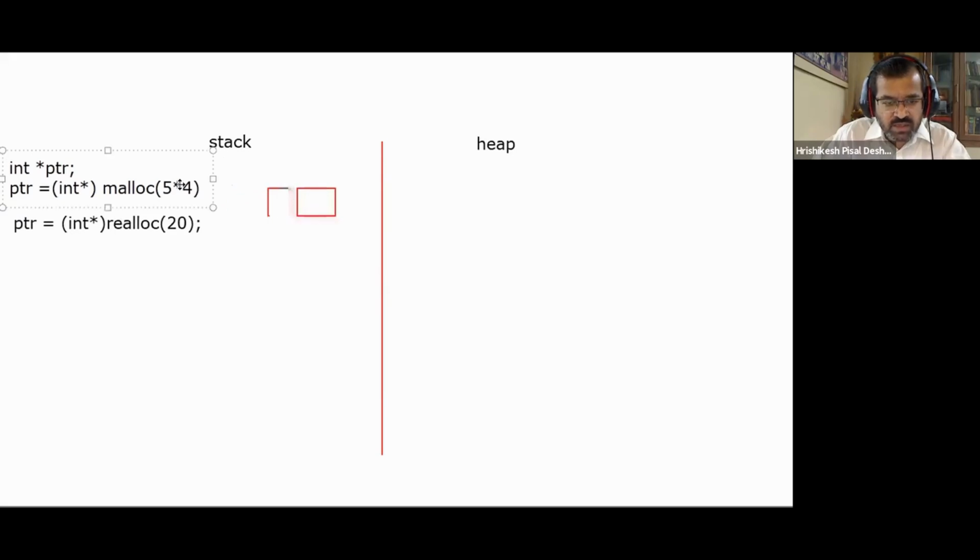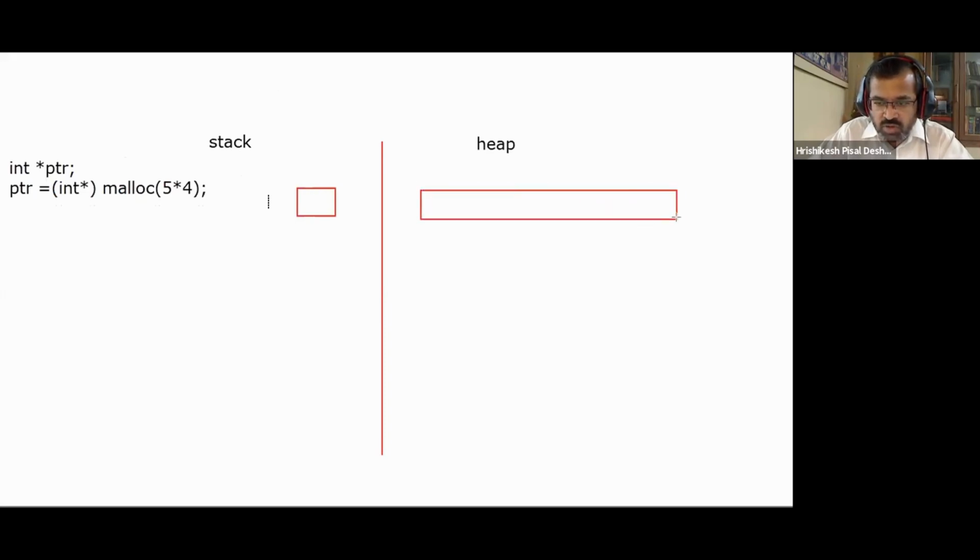Semicolon missing. Anyway, why write something which is wrong? So we allocate 5 into 4, that is 20 bytes of memory has been allocated, suppose. Let's get rid of this now. We don't want this anymore. So this is a pointer PTR, and this pointer PTR is pointing to a block of 20 bytes. One block, that's true. So this is a block of 20 bytes.